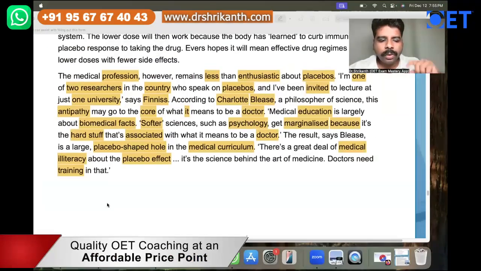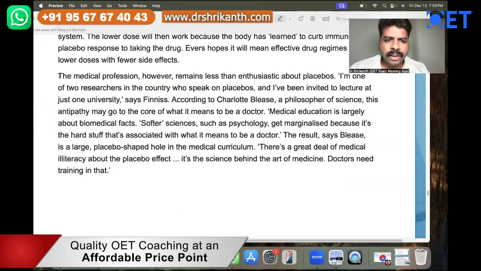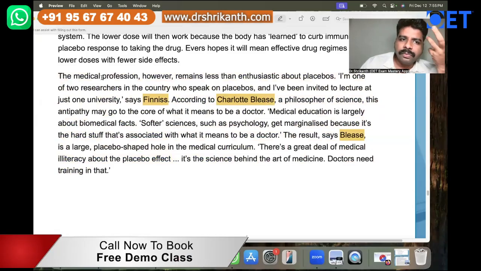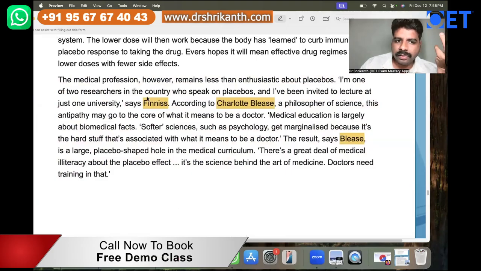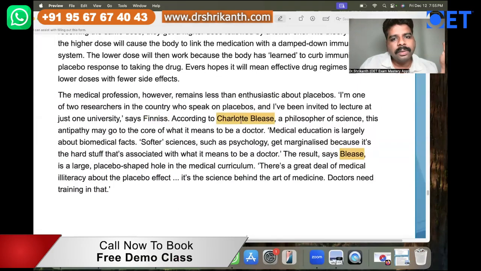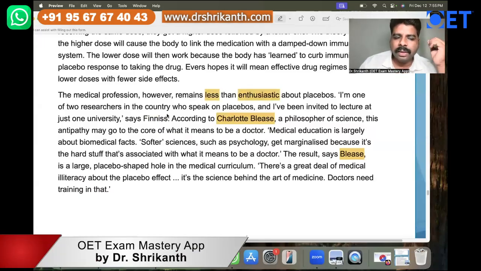So here also there is a small strategy that I can give you. Who is the most important person over here? Blease is important. Charlotte Blease is important to you, so Finis is not important. This part over here, you can completely ignore, because for you, Charlotte Blease is important. So now you are reading over here, and we understand they are less enthusiastic. And Finis is saying that everyone is against placebos, a medical profession.